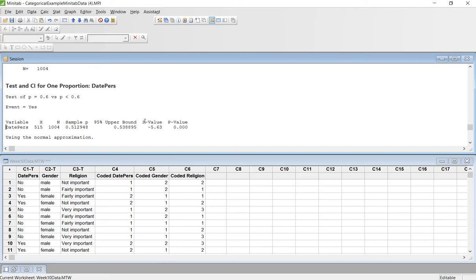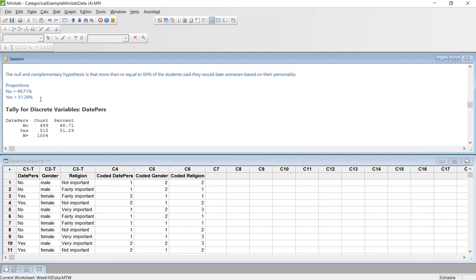So the z-value is right here, negative 5.63, and here's your p-value right there, 0. What that p-value of 0 actually means is that p is actually less than 0.00005.